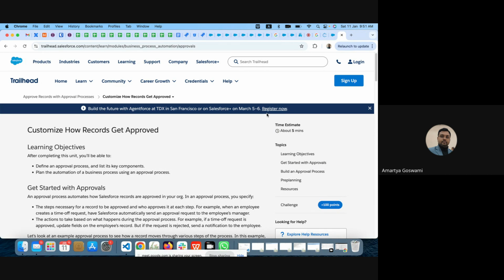In the opportunity, I will have my cost and the percentage margin, and if that percentage is less than 20%, I can send that record for approval to the higher management, whoever I want to assign.